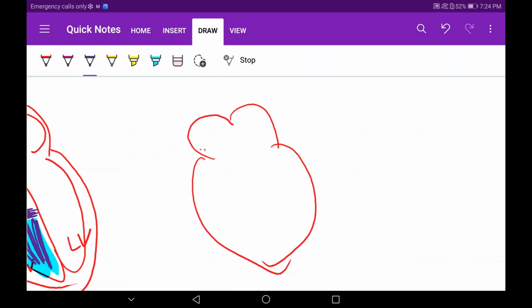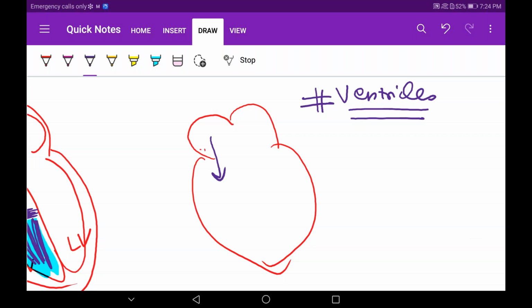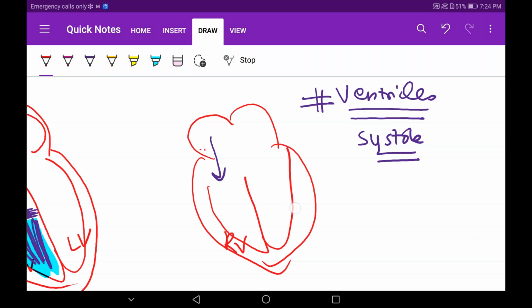Now we know that atrial diastole will occur, but this will happen afterwards. We will now jump into our ventricles. What will happen in ventricles? Now I'm going to discuss ventricles, because I told you once we jump into the atrial systole, we'll jump into the ventricles because blood is flowing into the ventricles. Now in ventricles I will be explaining the systole phase. Now listen carefully. This is our right ventricle and this is our left ventricle.